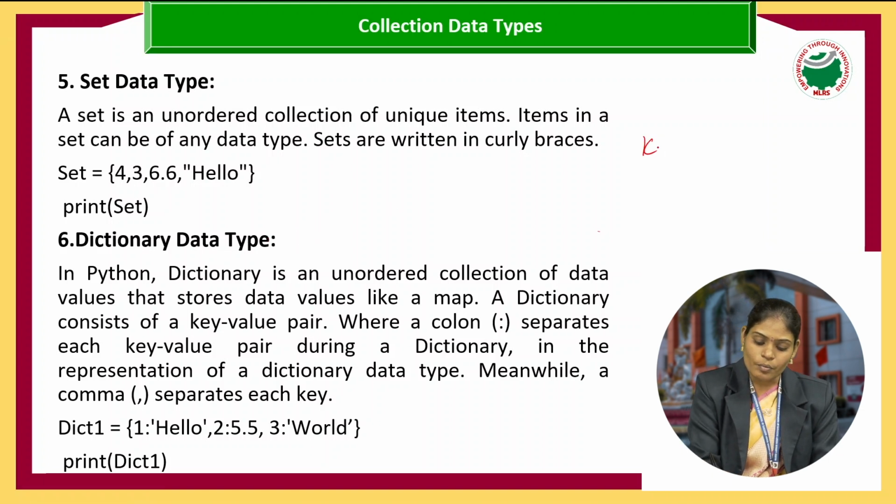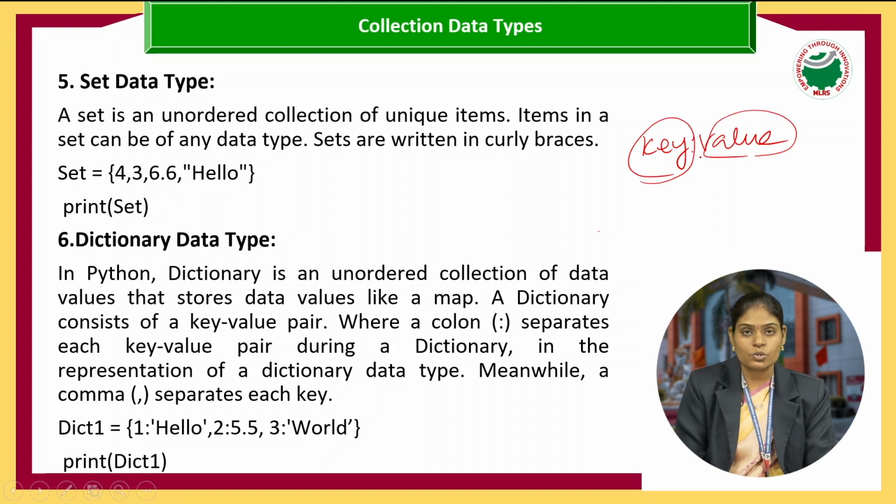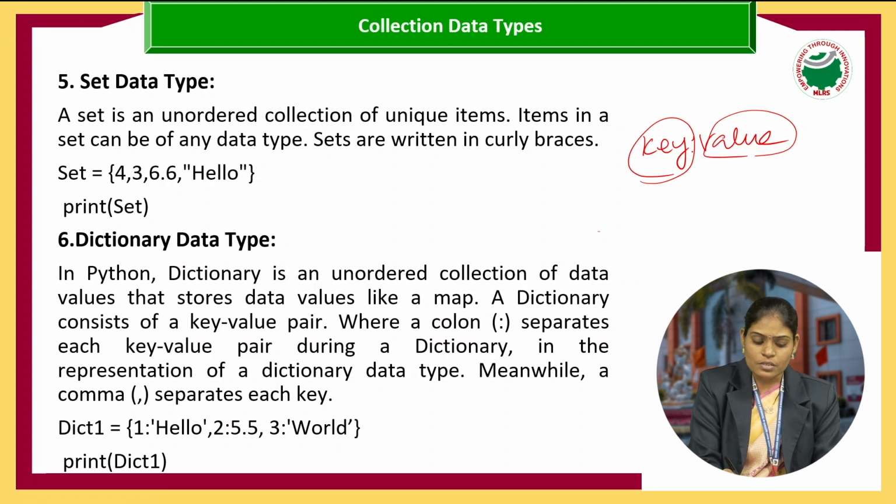When we are talking about a dictionary, simply we have a key and a value. So we can write a set of keys and a set of values. The values may or may not be duplicates, but make sure that the key is never a duplicate. So this is how I am representing a dictionary.